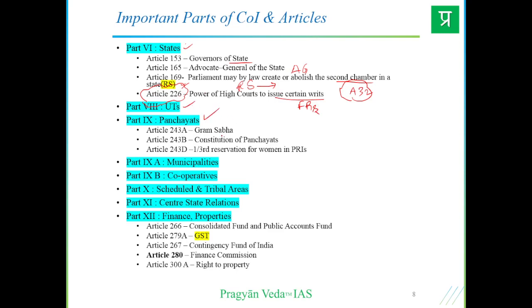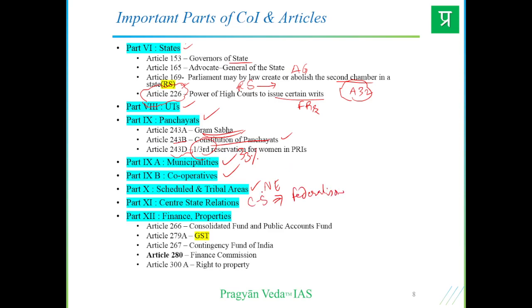Part 9 we have panchayats, the Gram Sabha, the group of village important personalities. Then Article 243B we have the Constitution of Panchayats. Article 243D we have 33% reservation for women in the Panchayati Raj institutions, clearly mentioned. Then we have Part 9A municipalities, Part 9B cooperatives. Then Part 10 we have scheduled and tribal areas, some northeastern states. Then Part 11 we have center-state relations, entailing various principles of federalism, right?